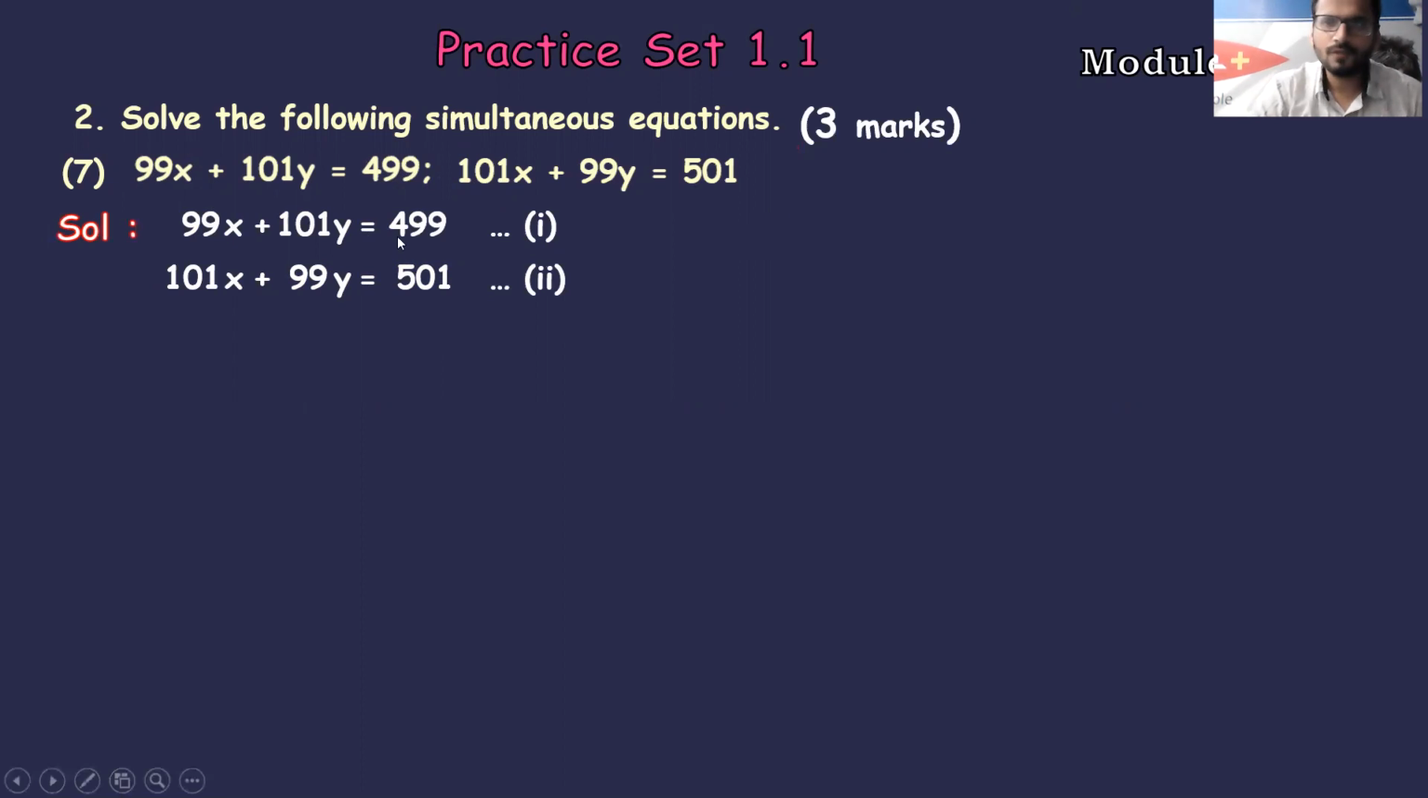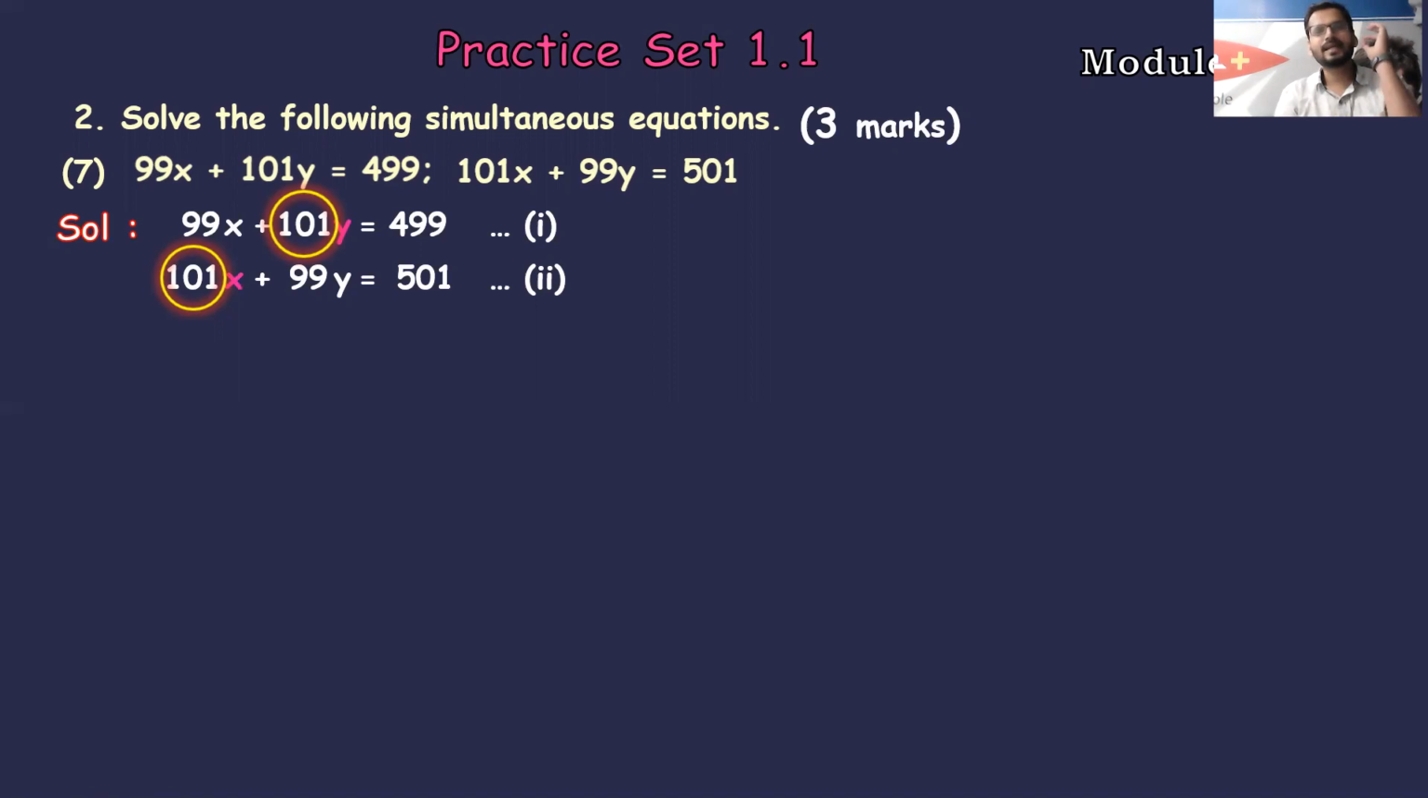Now, if you observe, students, the coefficient of x in the first equation and the coefficient of y in the second equation is the same, 99. That is, diagonally the coefficients are the same. Again, the coefficient of y in the first equation and the coefficient of x in the second equation is 101. Again, diagonally the coefficients are the same. So we can definitely go for the ASA method.